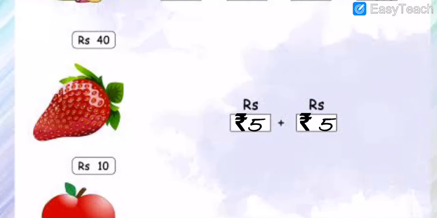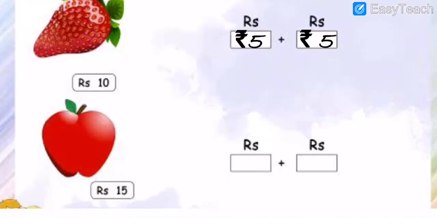And then after, my dear students, apple. Then I will move on further. Okay, it's what? Apple. So now what is the price of the apple? 15.